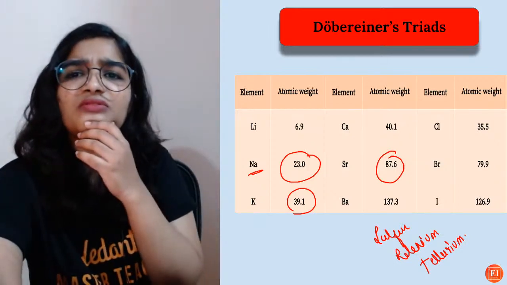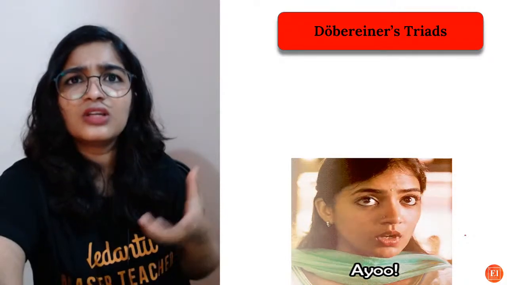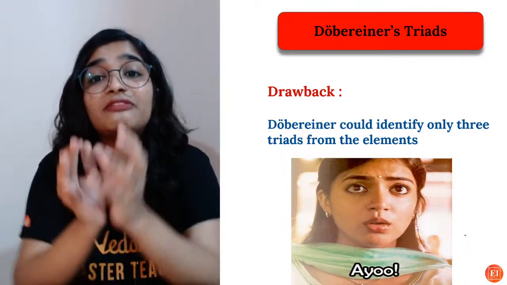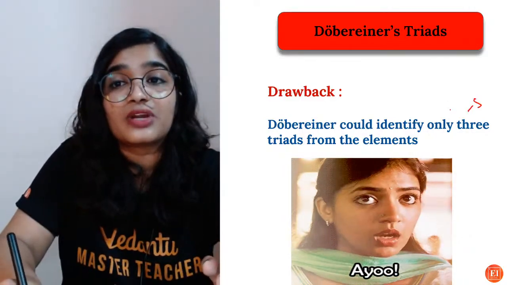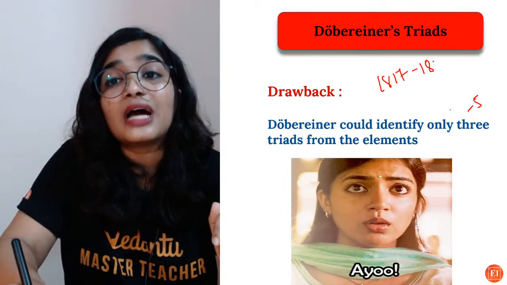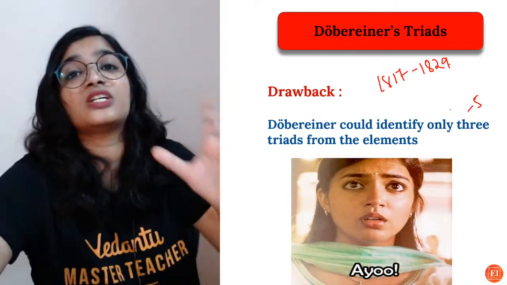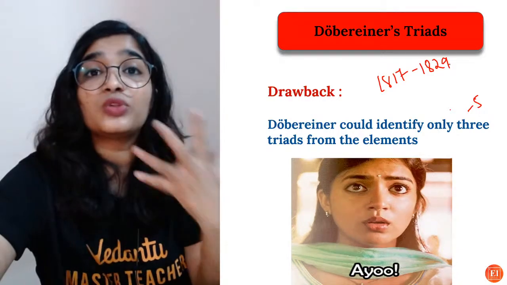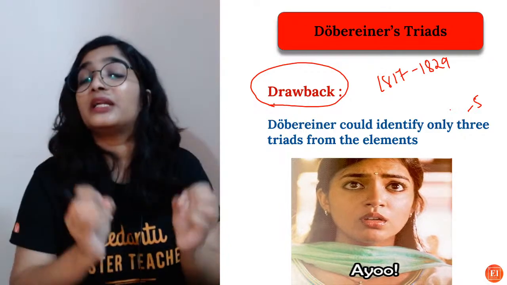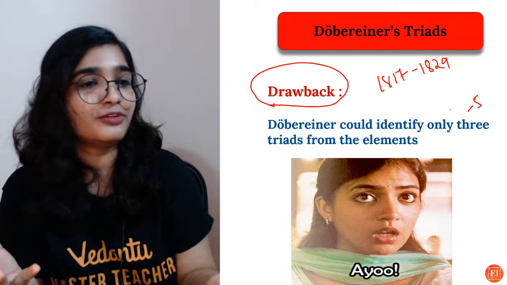But are these the only elements we know? No, right? So the drawback is that Dobereiner could identify only 3 to 5 triads. In the span from 1817 to 1829, he could group only 3 to 5 such triads from the elements. But what about the rest? That is the major drawback of Dobereiner's triad. But this guy was the first one to attempt the classification of elements.